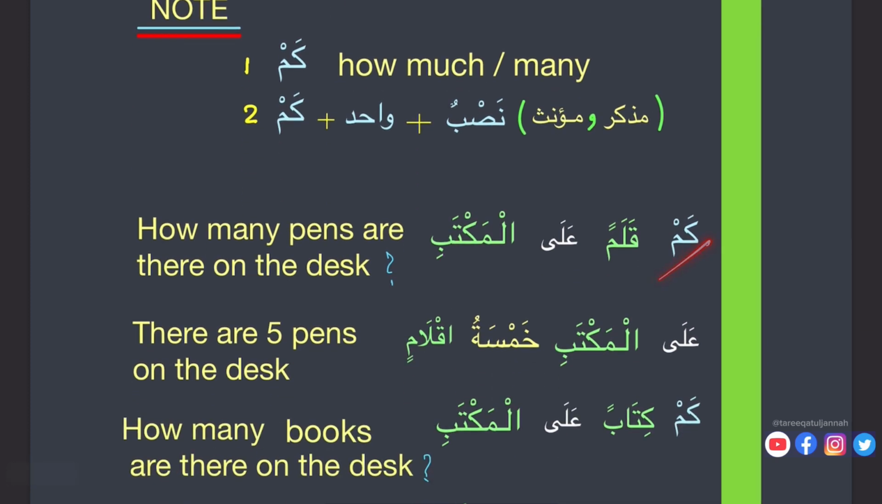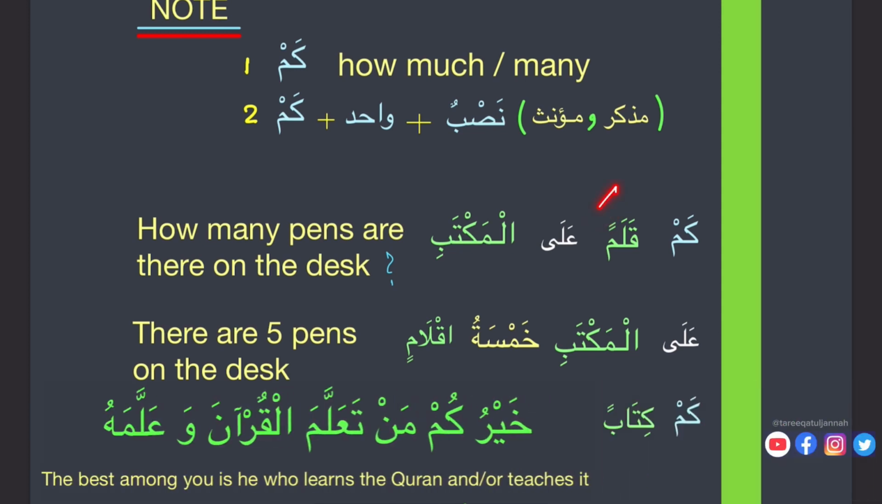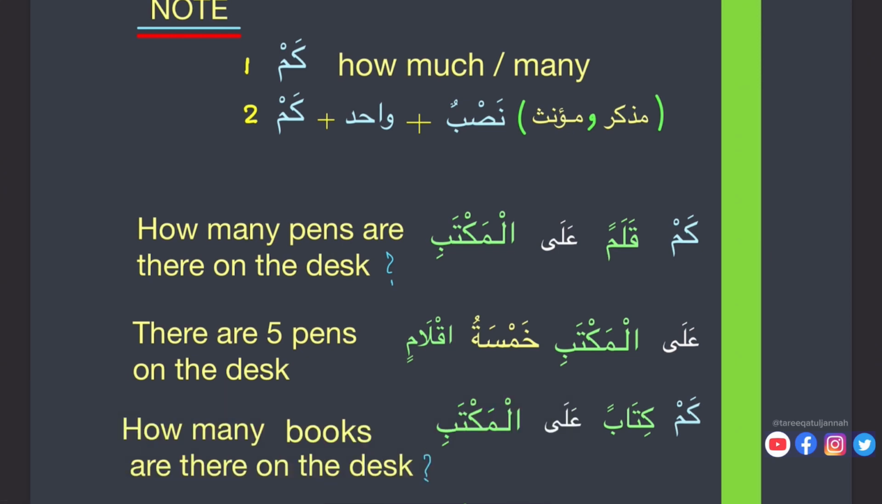So, kam qalaman alal maktabi. Here we see kam plus wahid, singular, and wahid with tanween, and the tanween is with fatha, double fatha. So therefore, it is mansubun, nasab. Kam qalaman alal maktabi. How many pens are there on the desk?